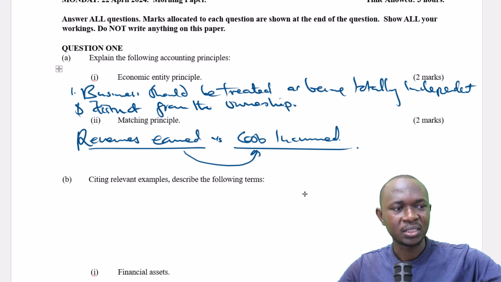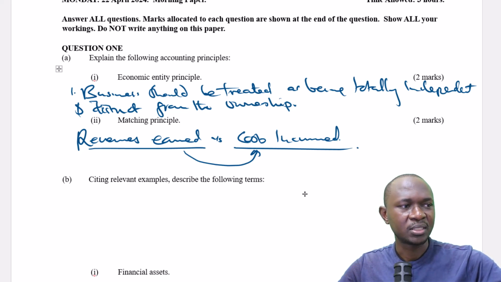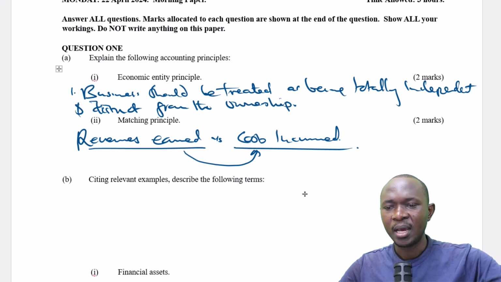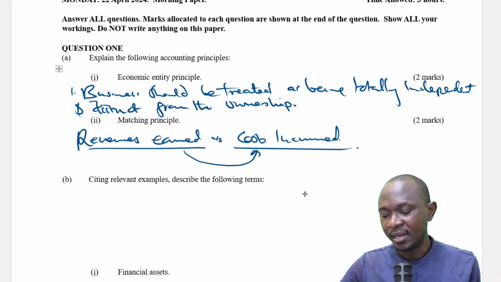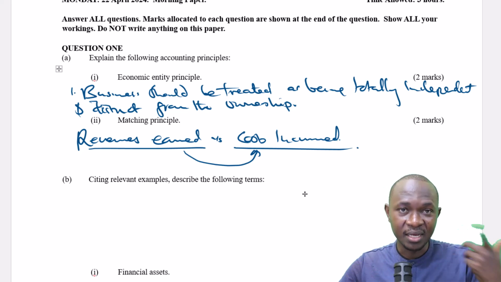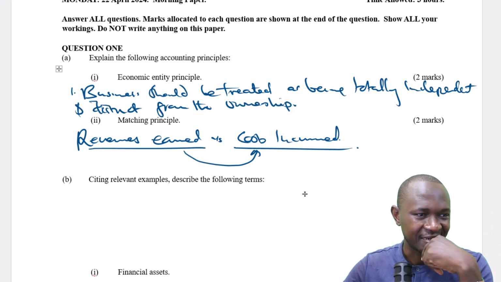That is what the matching principle is about: ensuring that the revenues that you earn or declare are matched with the costs that have been incurred for the sake of generating that revenue.